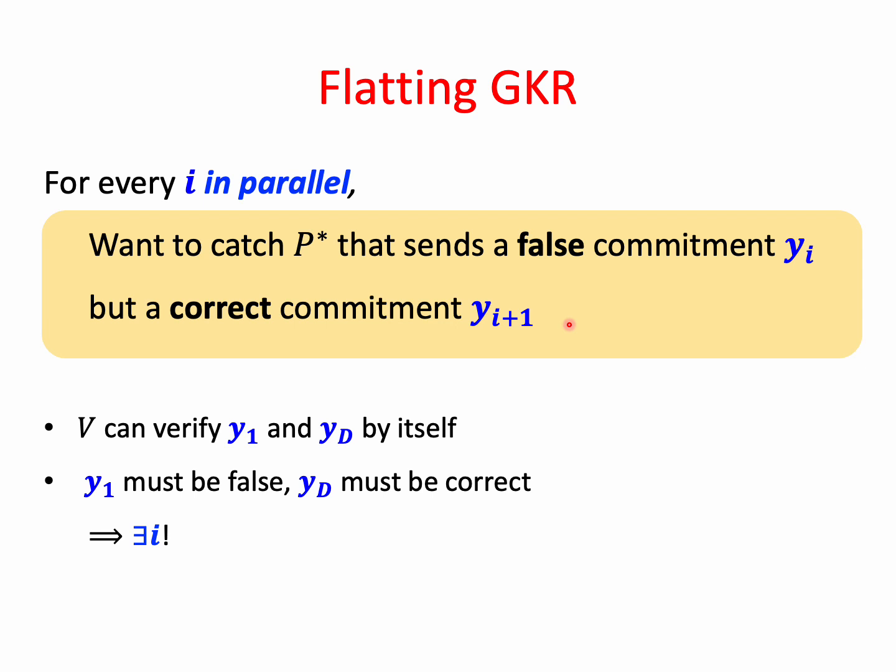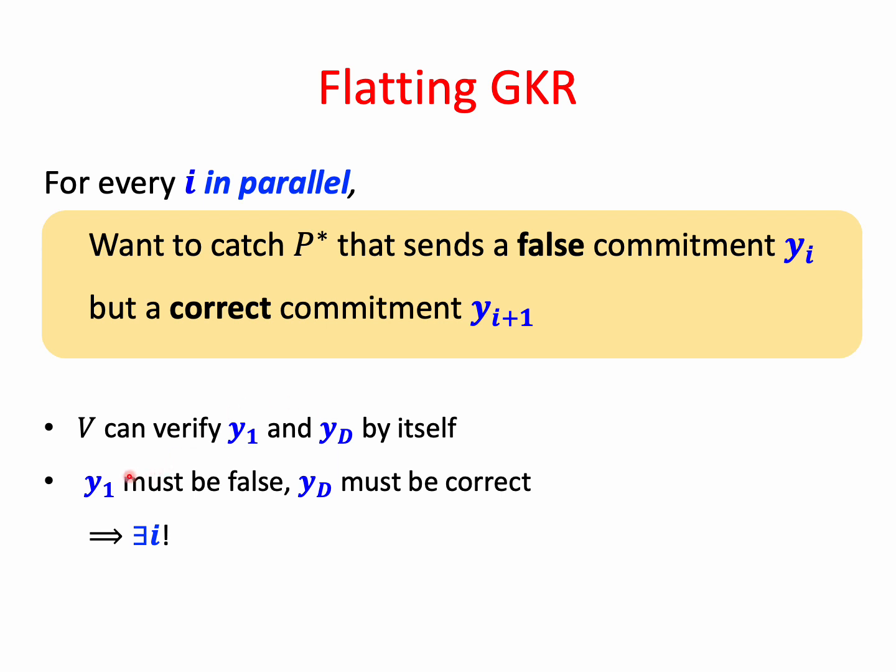Okay, first let's get convinced that this thing happens. So we claim that the verifier can verify Y1 and YD by itself. Why? Because he knows the strings that the prover commits to in both cases. Here it is just going to be 1, the alleged output bit, and here it is the input.